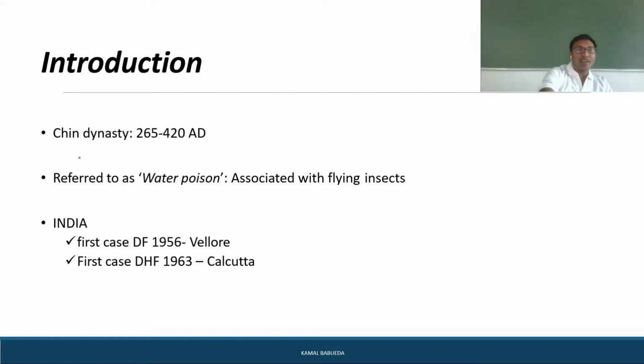In the Qin dynasty, mainly in the era of 265 to 420 AD, dengue fever was referred to as a water poison, and it was associated with flying insects. The first case of dengue fever occurred in Vellore in the year 1956, and the first case of dengue hemorrhagic fever occurred in 1963, mainly in Calcutta. So we have dengue fever and we have dengue hemorrhagic fever.